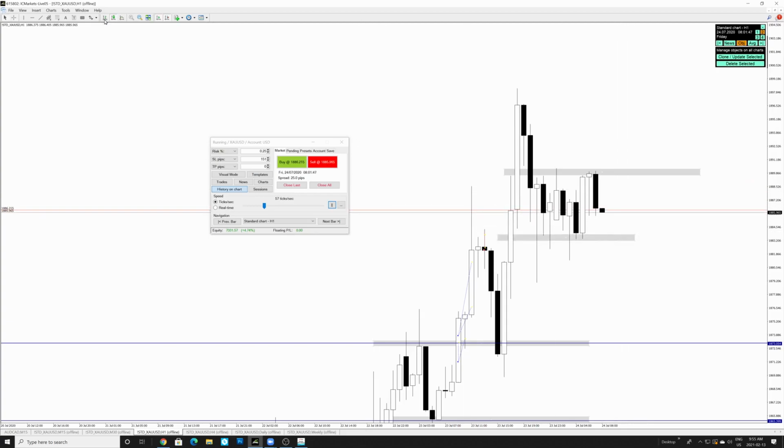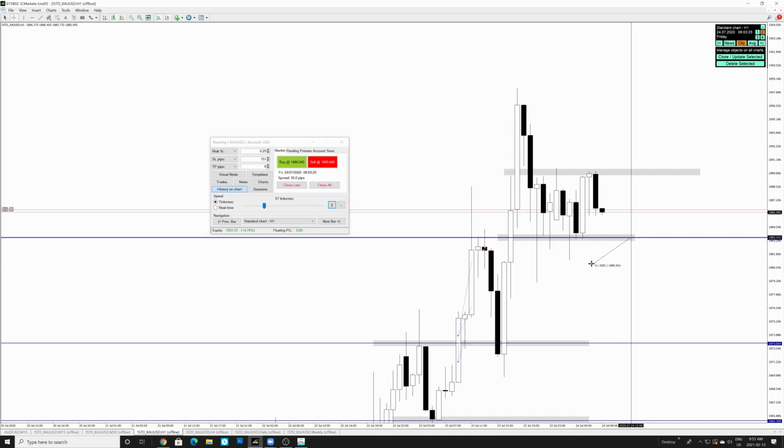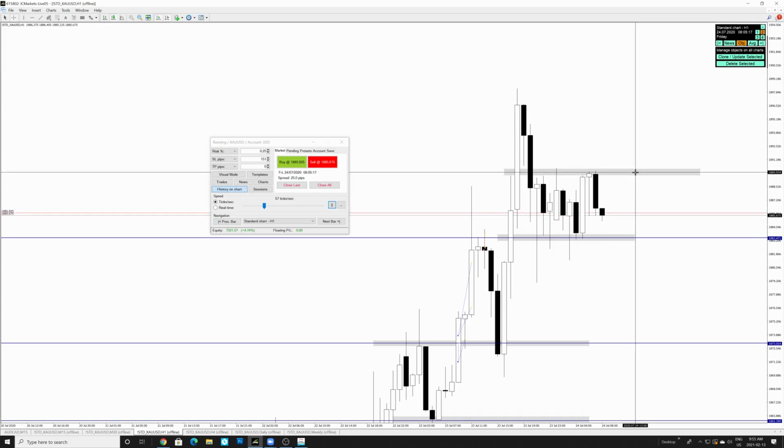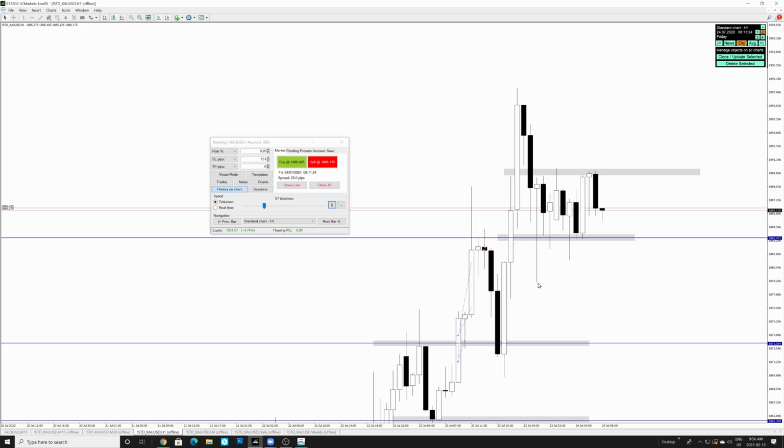The only thing we need to see here is that if we break below this low, there's a probability we can continue down to fill this wick and then continue down to fill this wick over here as well. But if we break above this high, then we can continue up to fill this range. See how the buying probability is much stronger because there's a clean candle here to the left-hand side. But the selling probability is weaker because we have this wick rejection and then another wick rejection way down over here and way down over here.